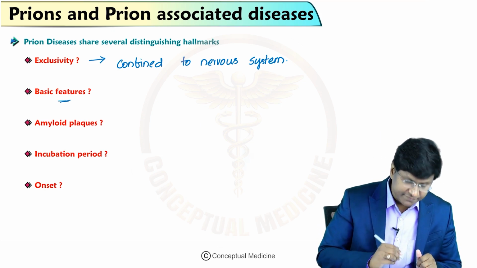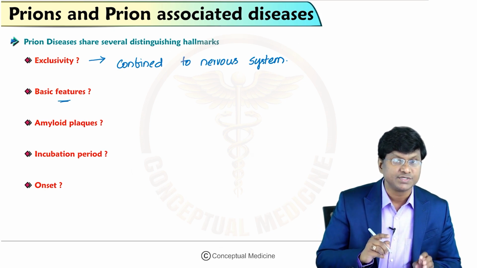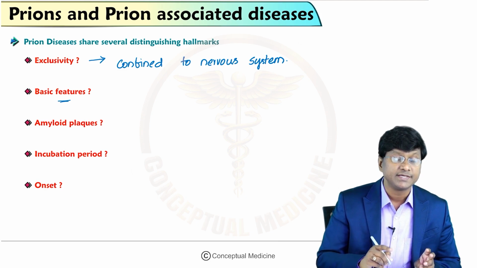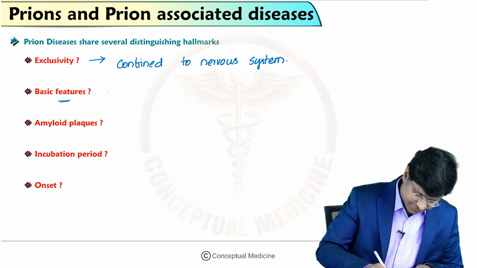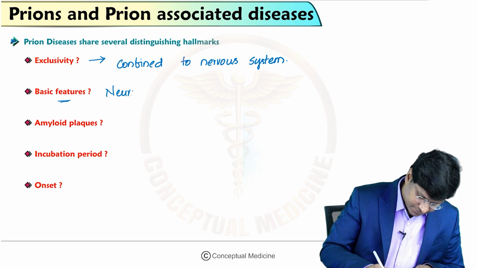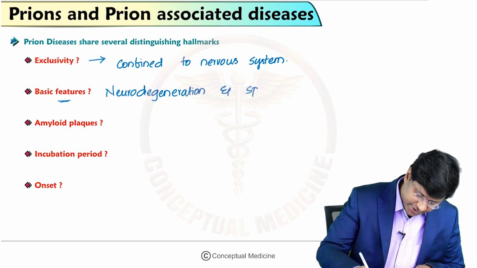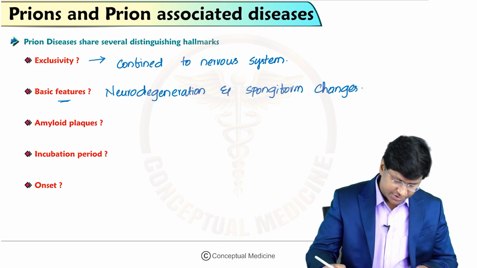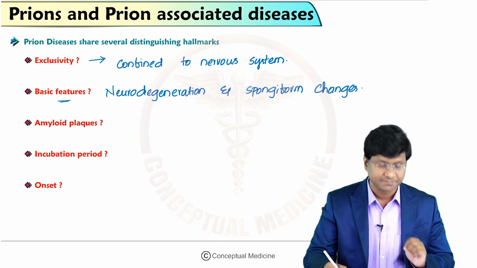And what will be the basic feature of this particular prion disease? It is neurodegeneration and spongiform changes. That will be the basic feature.